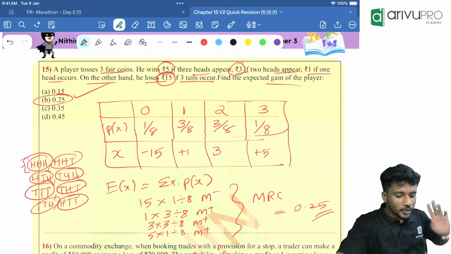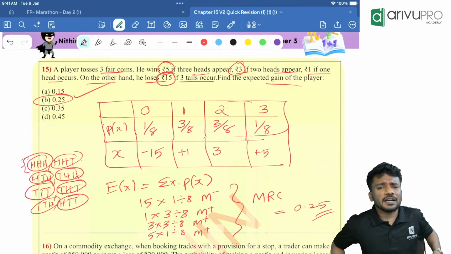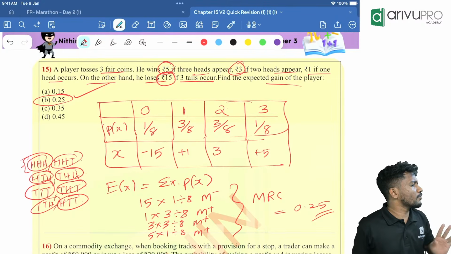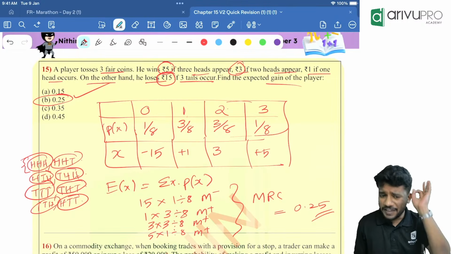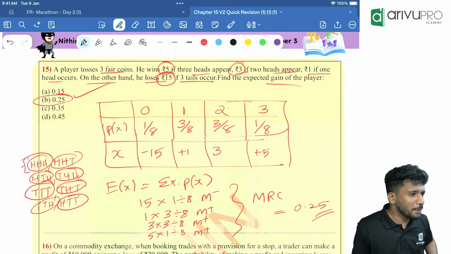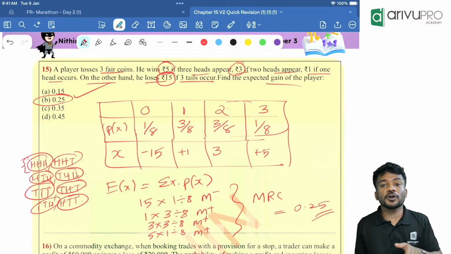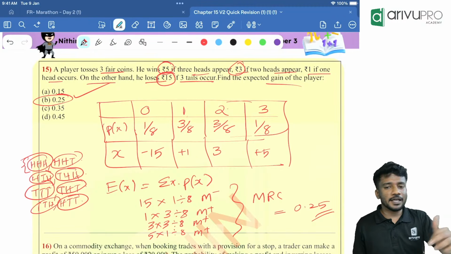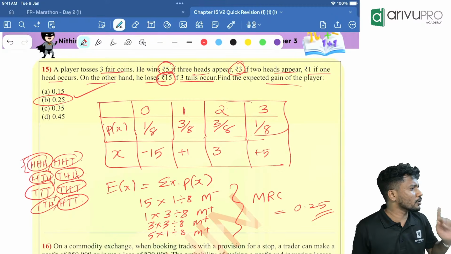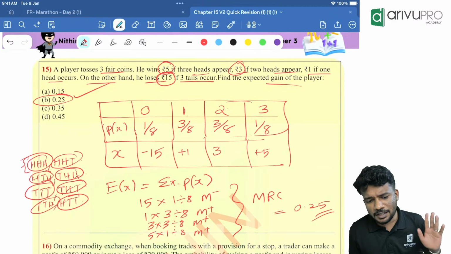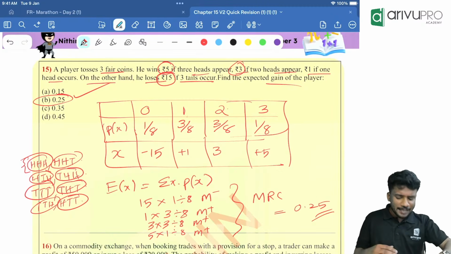Understood the method? So people, you should be lucky if you get a question based on random variable, that means expected value of x. I'm telling you, just calculator, within seconds you are getting the answer. But you should know the basic probability of tossing a die, tossing a coin and all. You should know the basics. Then you will get the answer. Otherwise, you will not get the answer. Next one.